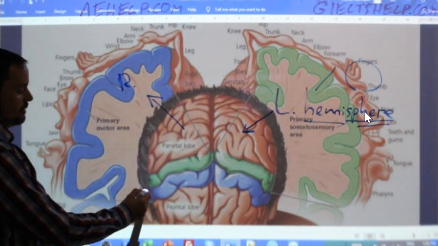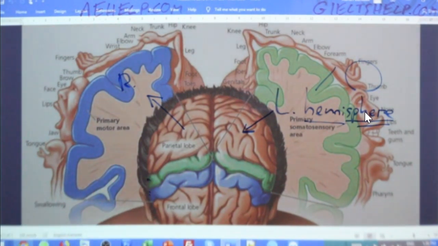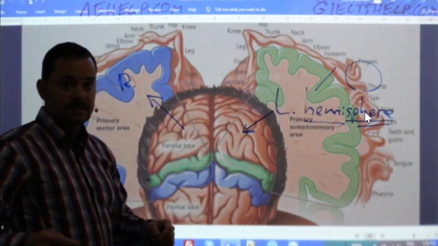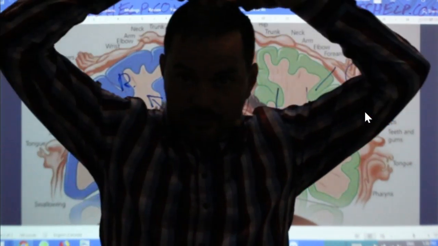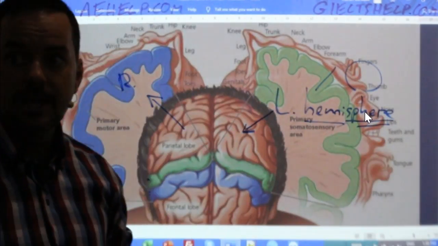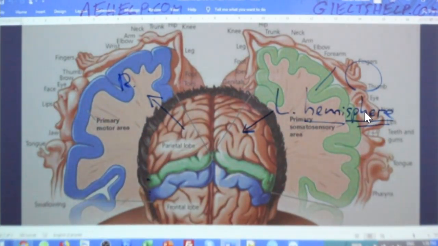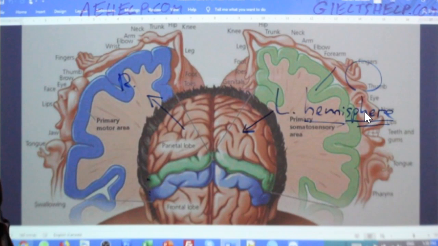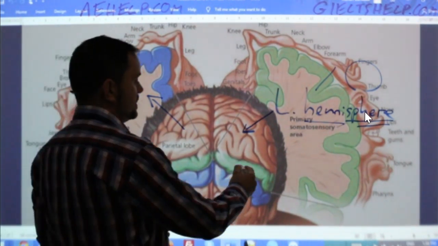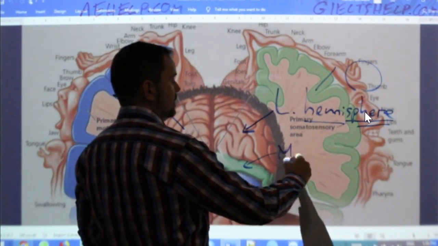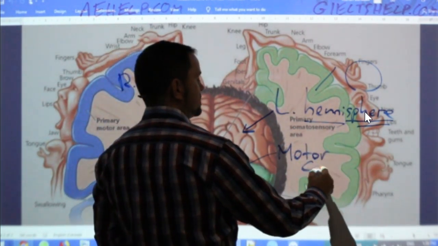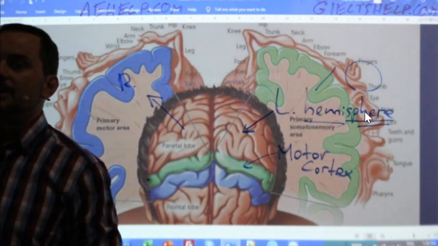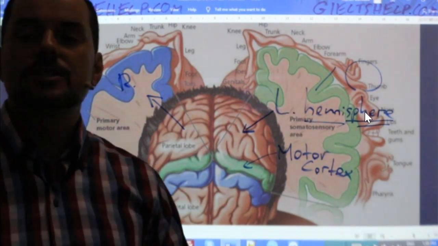Now, these two colorful parts here, anybody know what that's called? If you know a little bit of biology and English, this band, it's this part that goes kind of from ear to ear over your head. Anybody know what that's called? It controls your muscles, your feelings. It's not tricky, it makes sense when you know it. It's called the motor cortex. Okay, cortex meaning the region of the brain, and motor meaning for movement. So it's the motor cortex, okay?